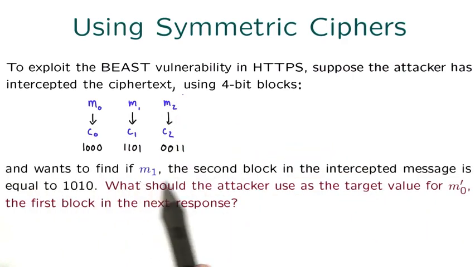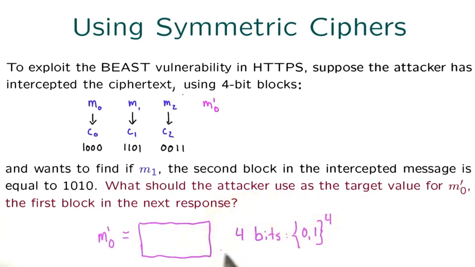Our attacker wants to find if M1, the second block in the intercepted message, is equal to 1010. And the question is, what should the attacker use as a target value for M0 prime, which is the first block in the next response? And your answer should be 4 bits long.